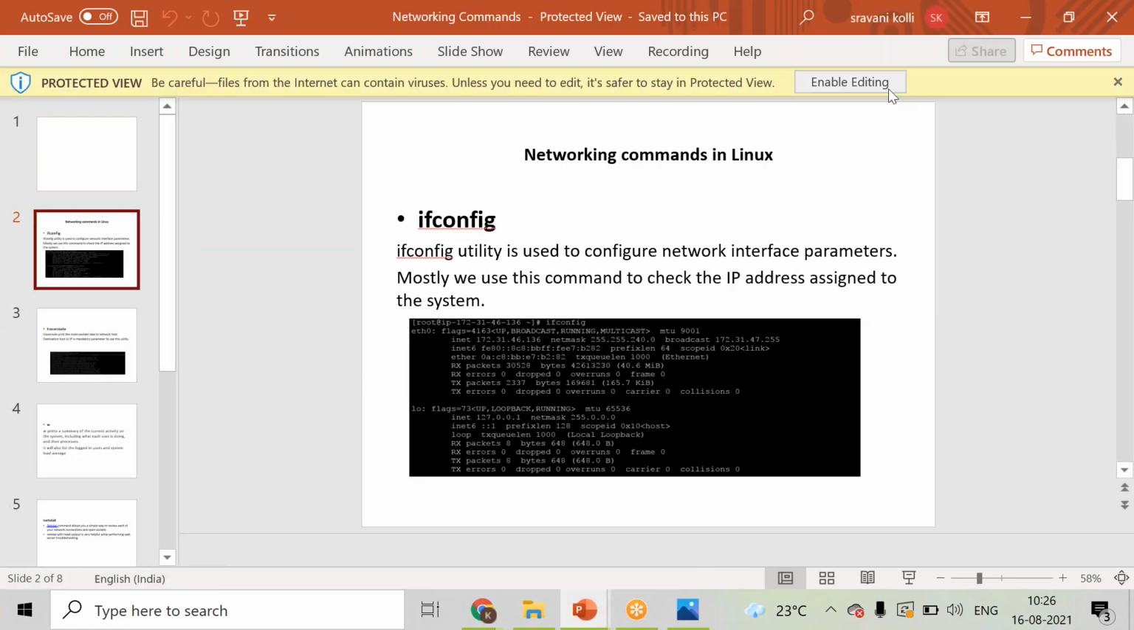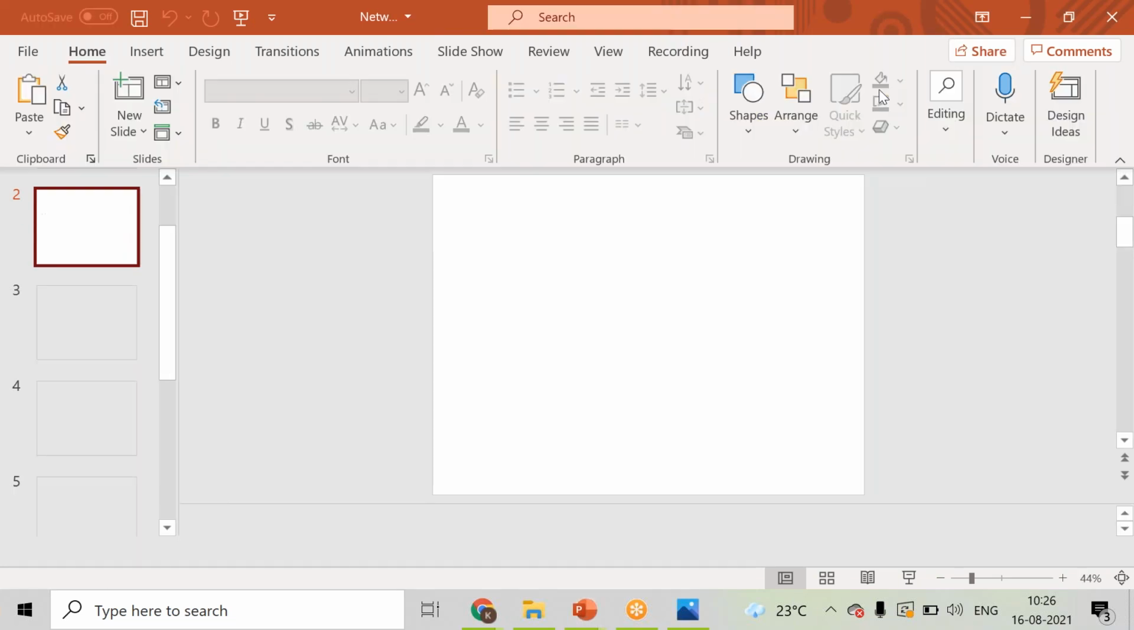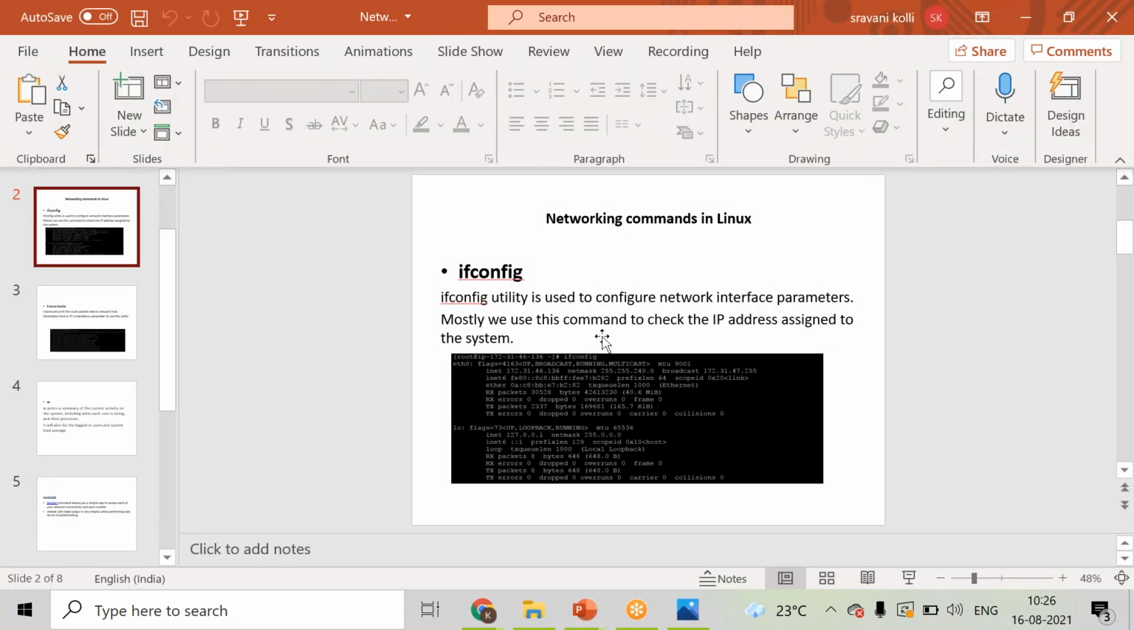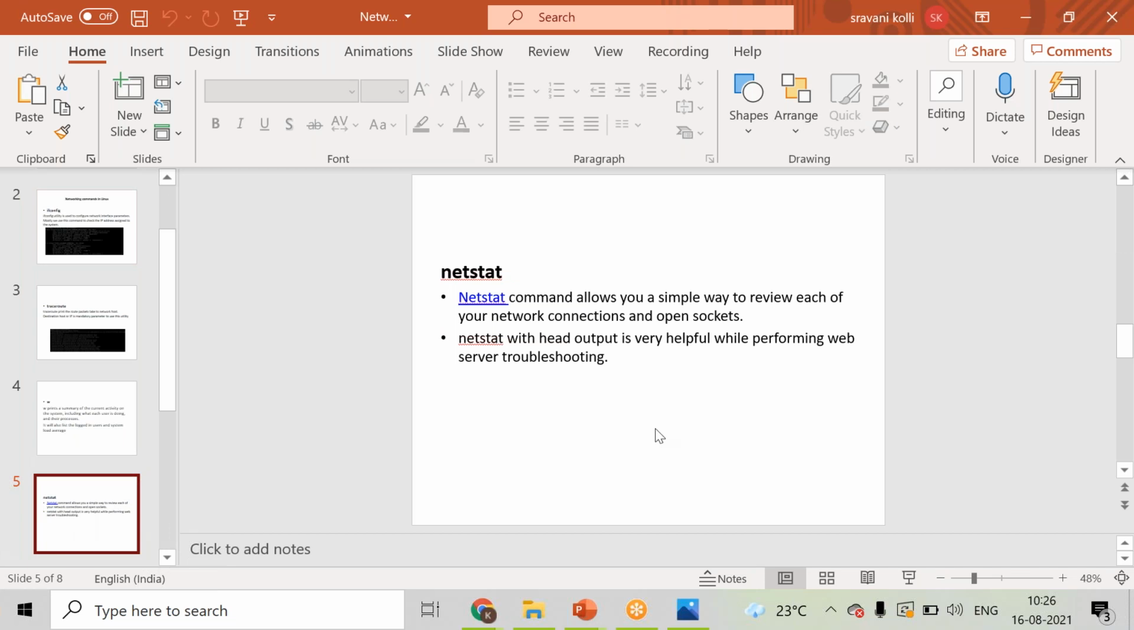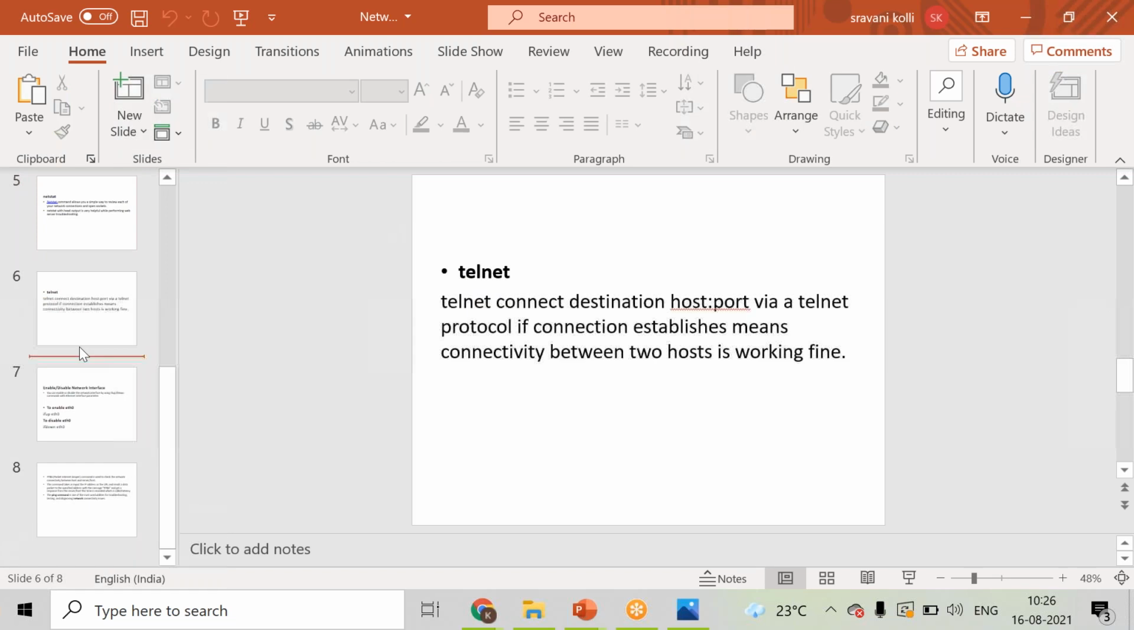So I would suggest you quickly take a look at these networking instructions also. Generally we'll be using them, for example how we can check the IP address of your server, ifconfig or ip, whatever you are using, and then which instruction we use to see the running services in the environment. So take a look at some basic commands, this will be helpful for you.